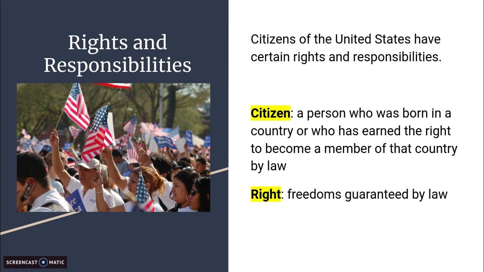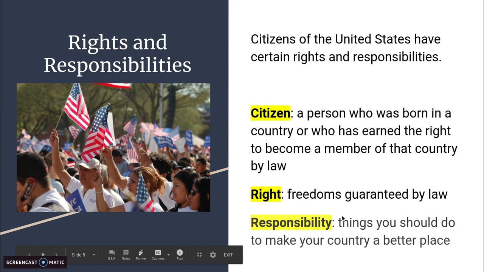So all citizens have certain rights or freedoms that are guaranteed by law, by the Constitution. And responsibilities are things that you should do to make your country a better place.